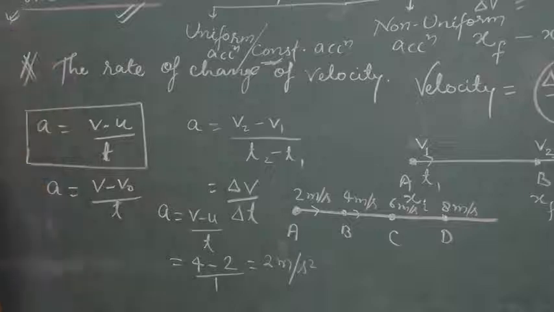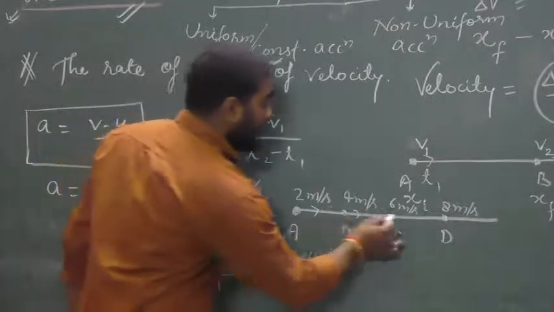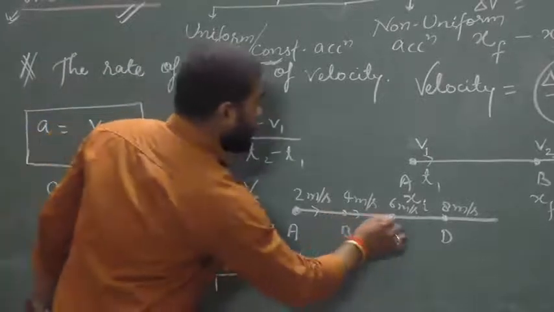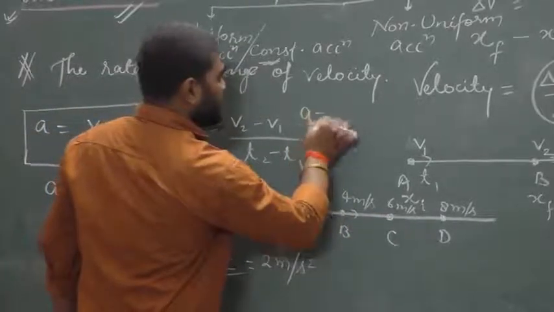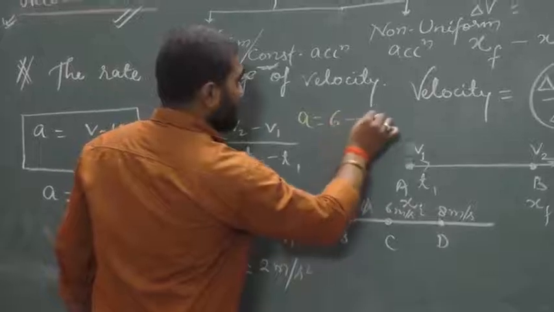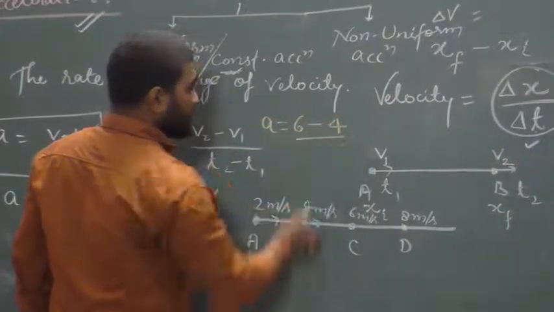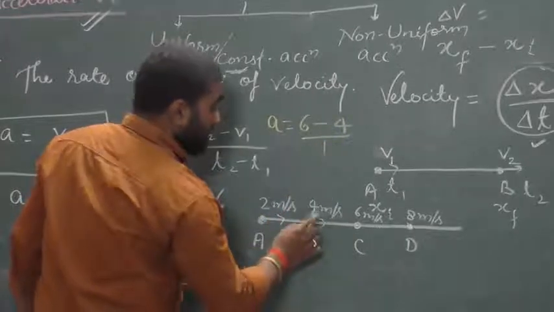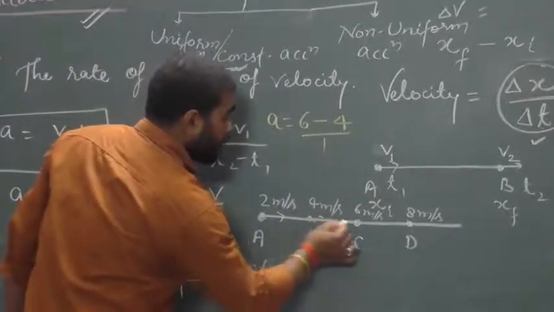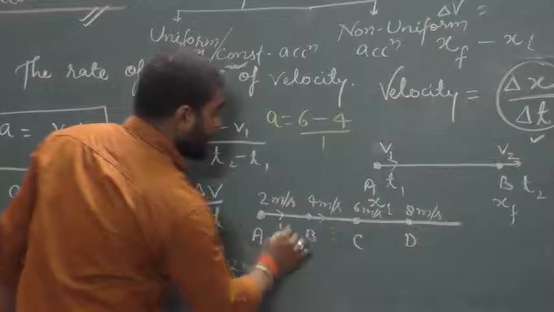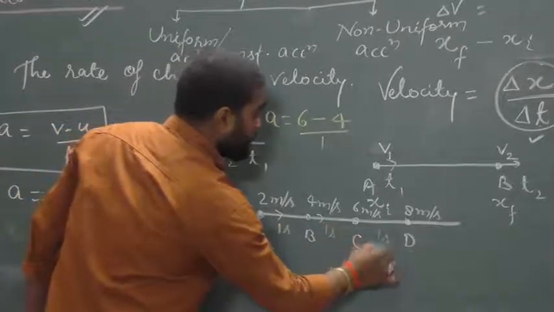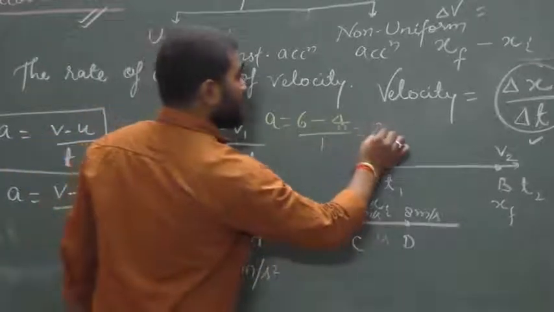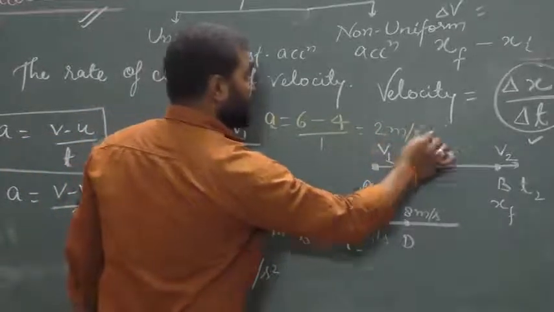Okay. In between point B and C, the acceleration will be equal to 6 minus 4 meter per second, and the time taken is 1 second, because the time taken to reach from B to C is 1 second. Here is also 1 second, here also 1 second. So in this case also acceleration will be equal to 2 meter per second square.